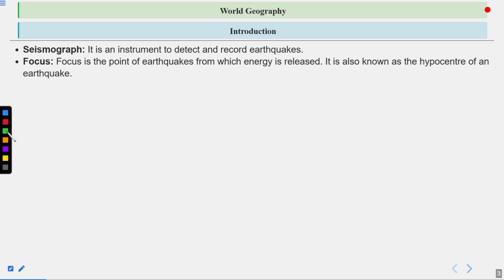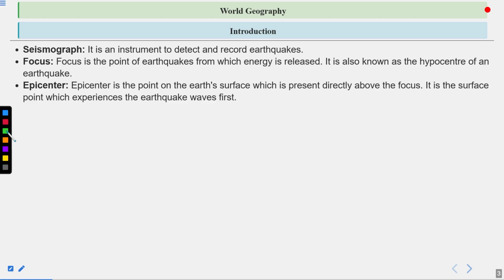Focus is the point of an earthquake from which energy is released. It is also known as the hypocenter of an earthquake. We all know that an earthquake generates in the crust, and the point beneath the surface where the earthquake generates is called the focus. It is also termed the hypocenter. So do remember, the focus and hypocenter are the same thing, and it originates at the place where the earthquake originates.